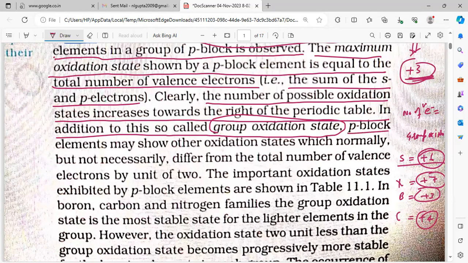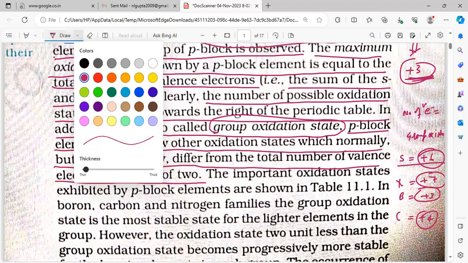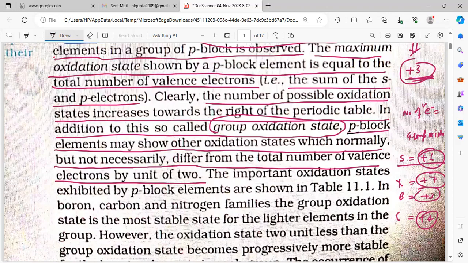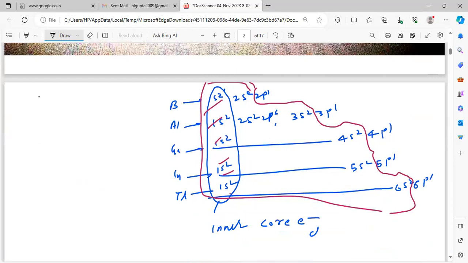Now, p block elements may show other oxidation states, which normally, but not necessarily, differ from the total number of valence electrons by a unit of 2. So when you are going from one group to another group, this line is very important. What is the unit of 2? See the very important point.